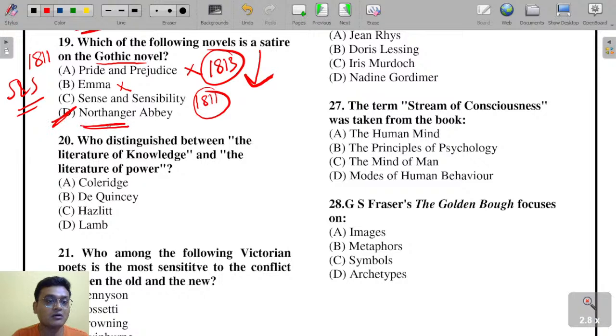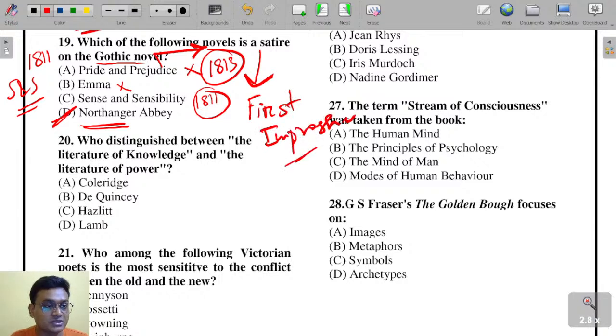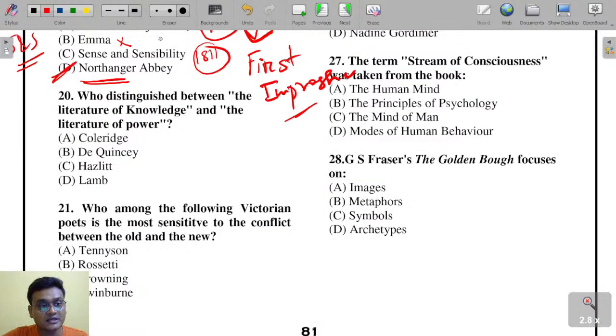These are all novels by the Regency period Jane Austen. Her first novel is Sense and Sensibility, and the second is Pride and Prejudice. What was its first working title? First Impression was the first title of Pride and Prejudice. So Northanger Abbey by Jane Austen is a satire on the Gothic novel.